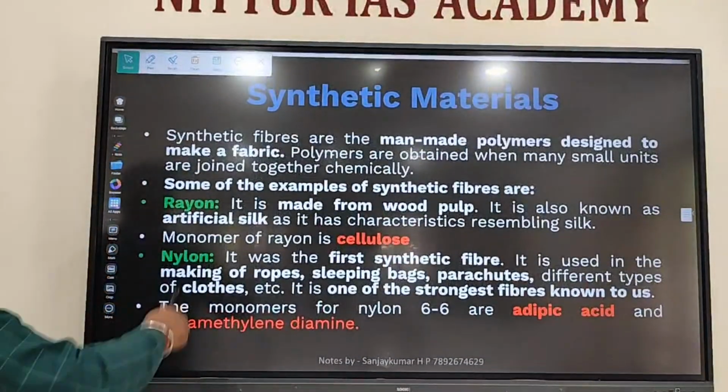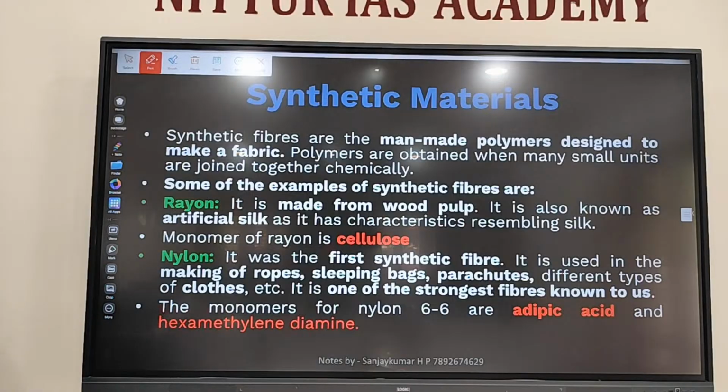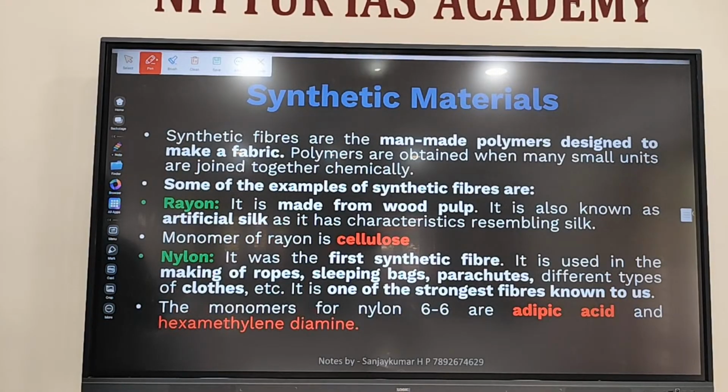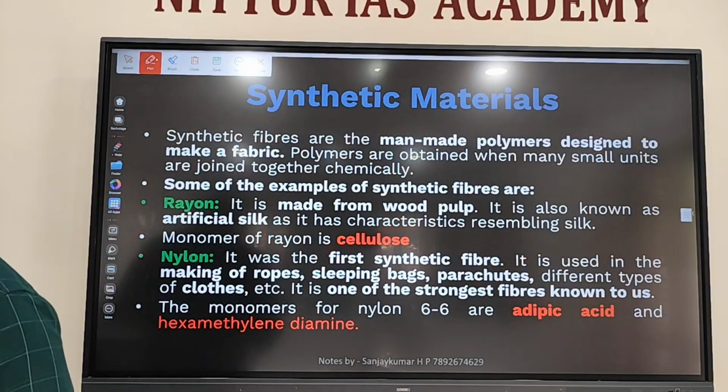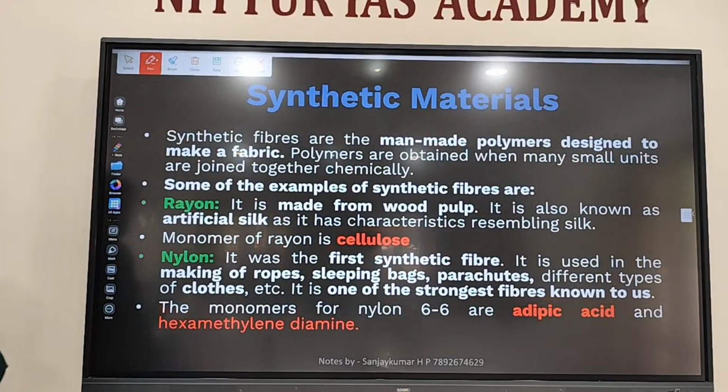Synthetic materials. Name some natural fibers. Jute, cotton, wool, then coir, then silk, right? Natural fibers means extracted from nature directly, from animals, plants, etc., right?